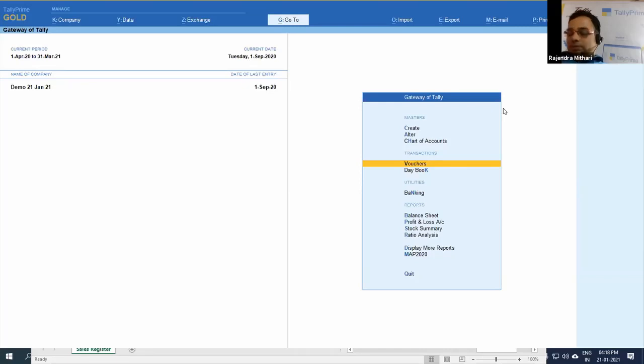Second, by Vedika ma'am: sir, please give some inputs about accessibility of Tally through screen reader software for visually impaired or blind users.